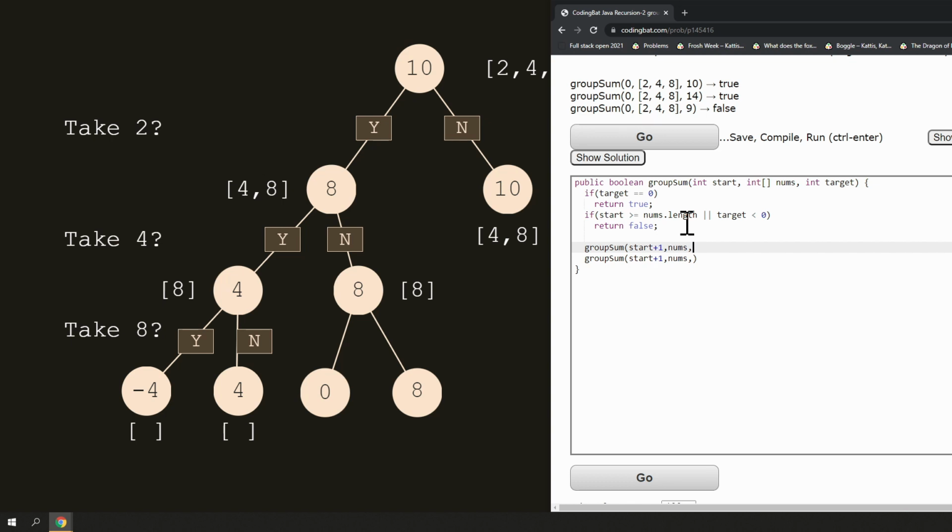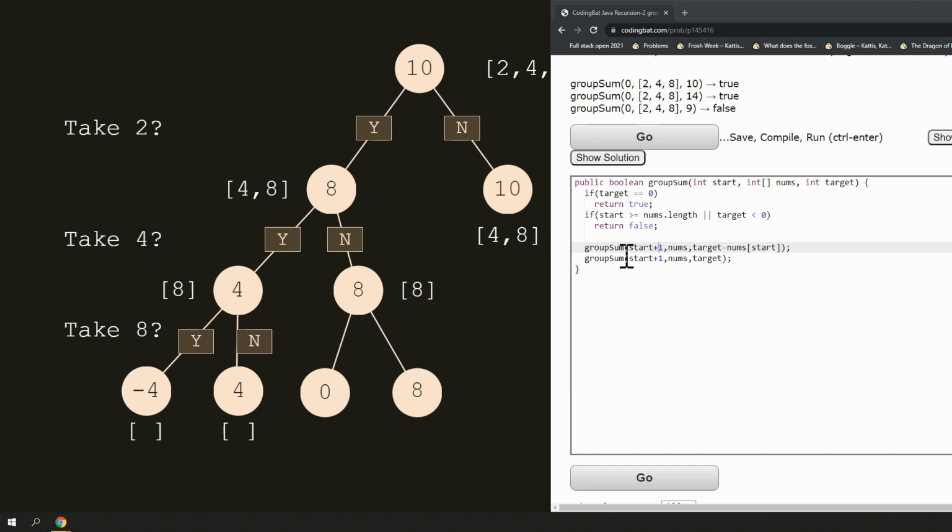So if I include the number, the target should now become smaller because see here, the target is 10. I choose to use 2. Now target becomes 8. So I'm just gonna have target minus nums[start]. Here, I do not choose the element. So I'm just gonna send target. Is that it? Well, no, because I still have to return an answer. I'm not returning anything here.